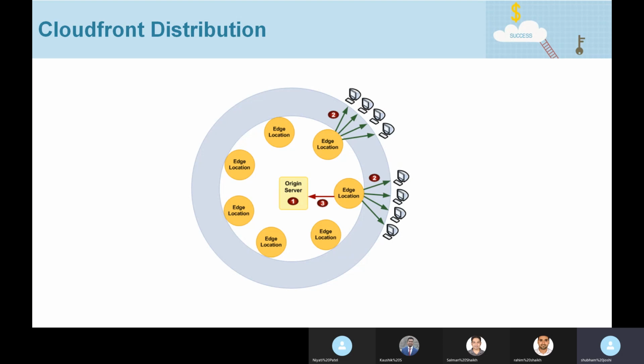That web application might be uploading some images onto an S3 bucket. So what you can do is configure in CloudFront that anything ending in .jpg or .png should be sent to this S3 bucket endpoint, and anything which is not ending in .jpg or .png should be sent to the application load balancer.